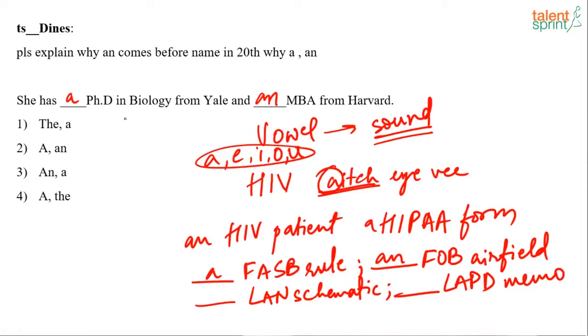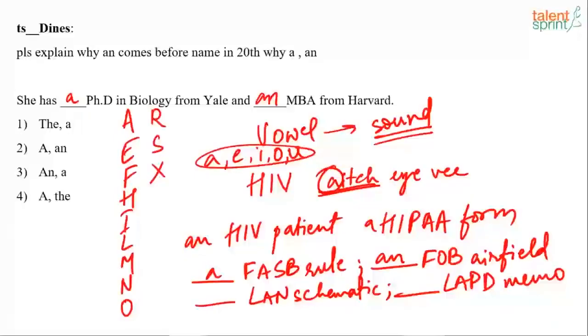Let's start with A. A, B, C, D, E, F, G, H, I, J, K, L, M, N, O, P, Q, R, S, T, U, V, W, X, Y, Z. So these are the alphabets before which you will always use an if they are used as an abbreviation or acronym and they are not pronounced but spelled.